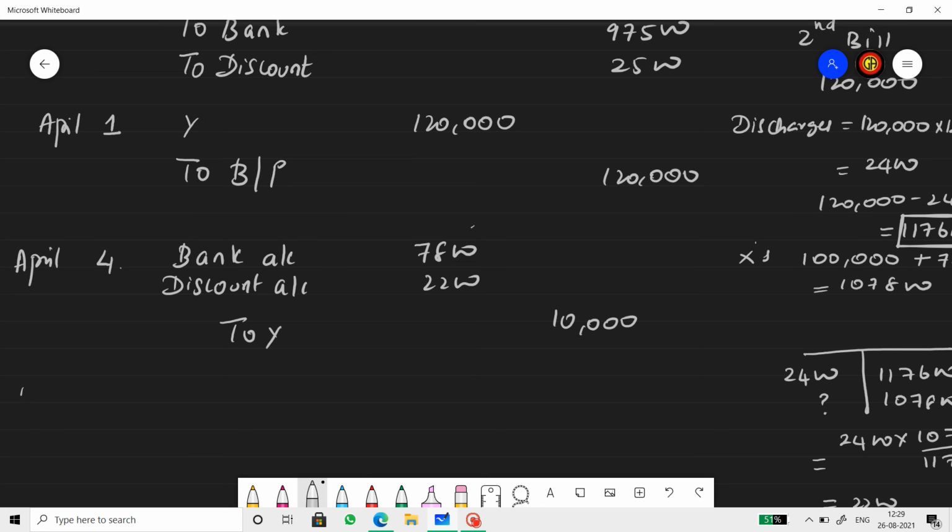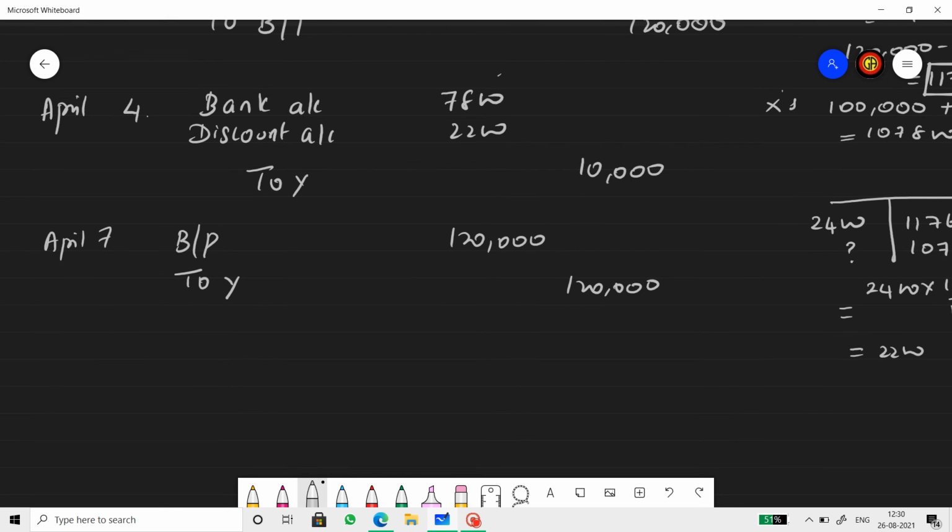Then on April 7th, the second bill, which is accepted by X, is dishonored, so it will be BP to Y. Second bill dishonored, so 1,20,000 rupees. And then the insolvency journal entry. X is liable to pay only 50 paise for a rupee.